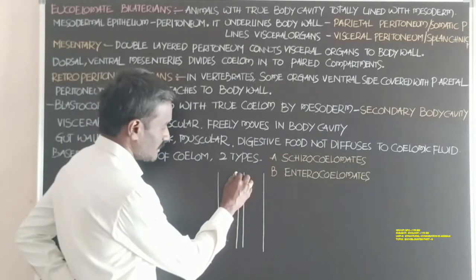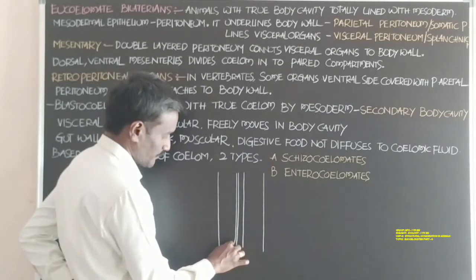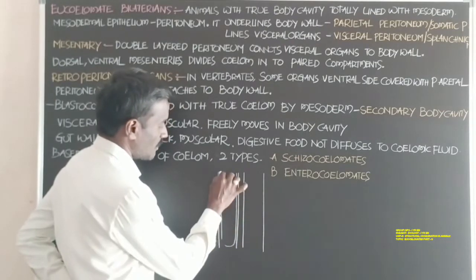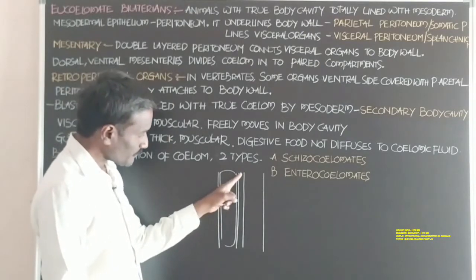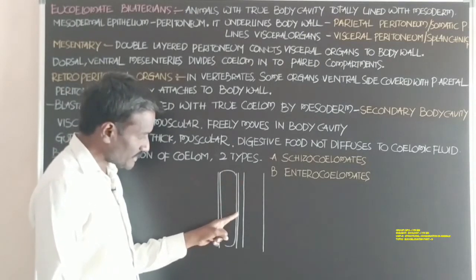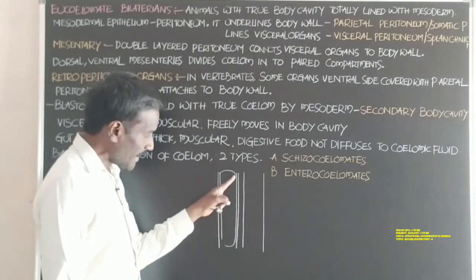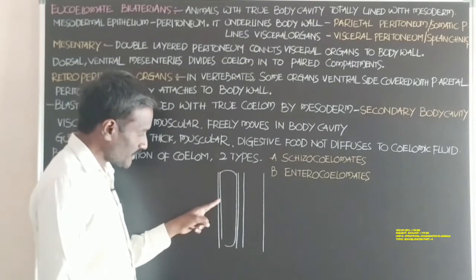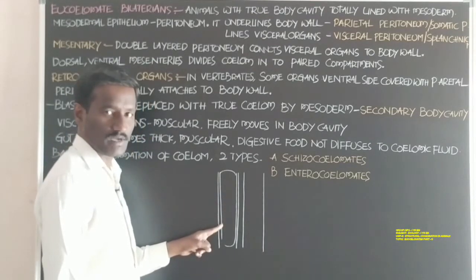That means this gut cavity is lined with the mesoderm, and the inner surface of the body wall is also lined with the mesoderm. Students, the outer surface of the gut wall or the food tube is lined with the mesodermal epithelium, and the inner surface of the body wall is also lined with the mesodermal epithelium.